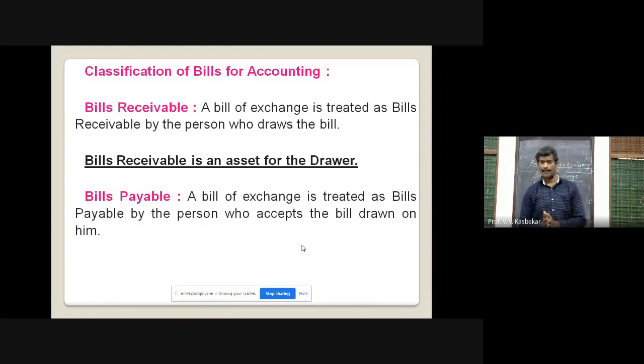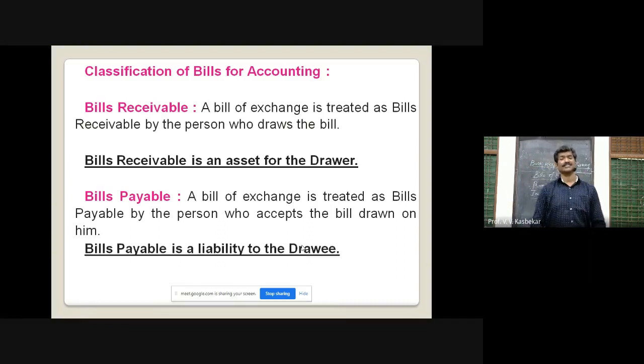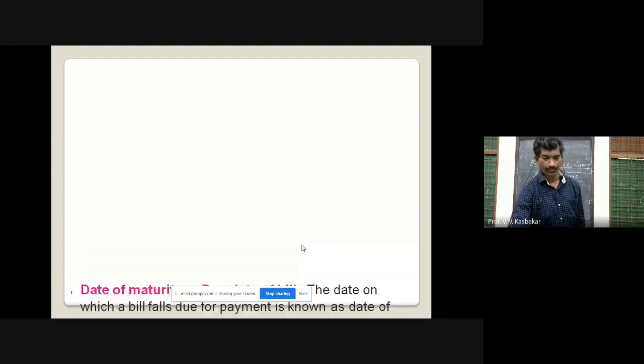At the same time, a bill of exchange is treated as bills payable by the person who accepts the bill, that means the acceptor, or we can say the drawee. For that purpose, bills payable is a liability to the drawee. It will be shown by the drawee on the liability side of the balance sheet.